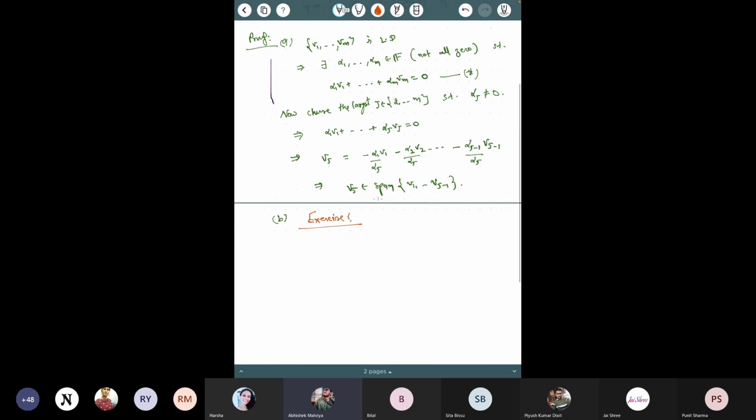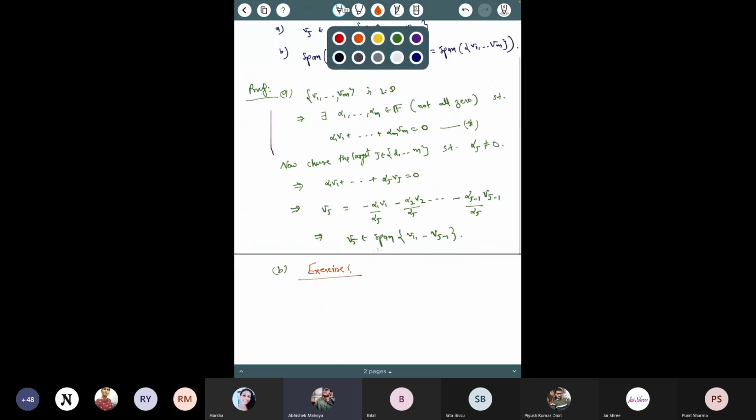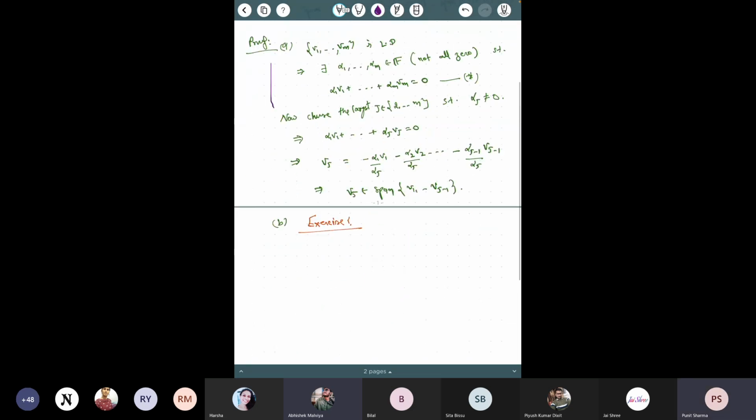And also we can say alpha 1 is dependent on alpha j, not arbitrary. You cannot keep anything arbitrary here. You explore these questions yourself. These are very straightforward things, so please ask, otherwise I won't be able to cover other things. This is a very basic result. It depends only on the definition, so try to see what the other ways to write this are. Okay, so let us move to the next result.